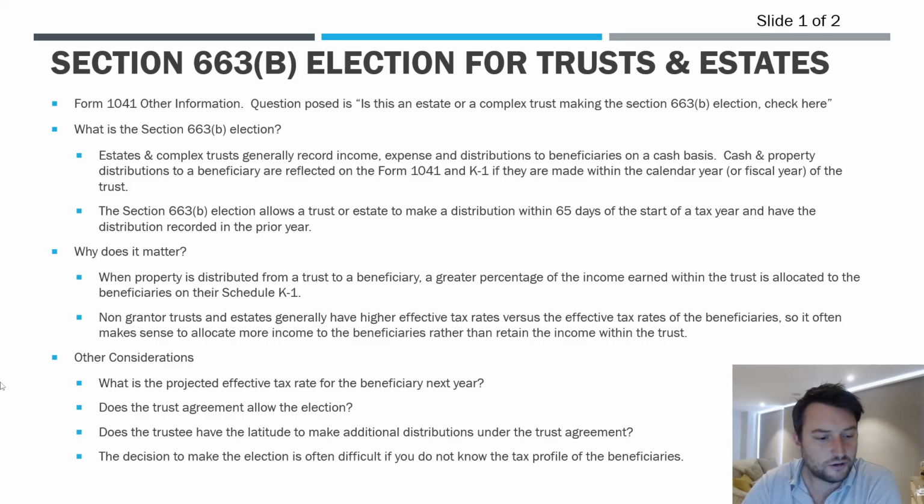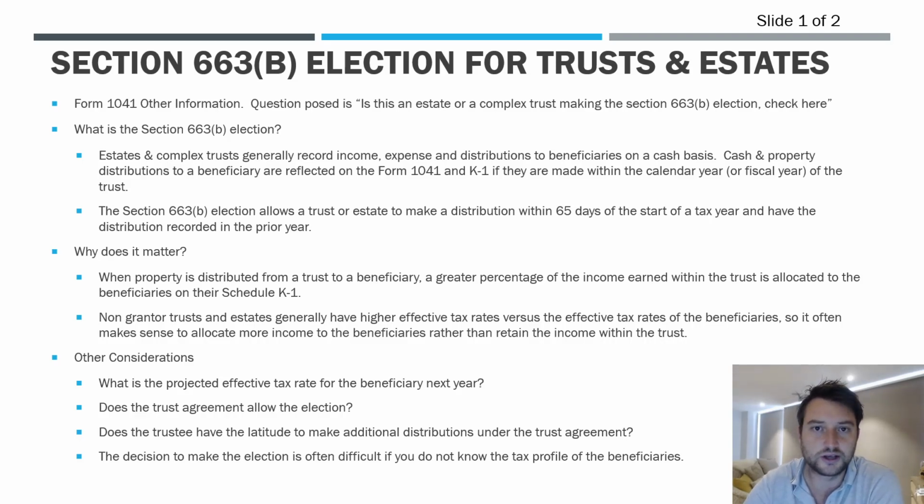Okay, for this video, I wanted to go over on a high level what the Section 663(b) election is for trusts and estates. So if you're looking at a Form 1041 filing, right, this is a federal income tax return for estates and for various types of trusts. There's a question posed in the other information section that asks you, is this an estate or a complex trust that is making this election during the year?